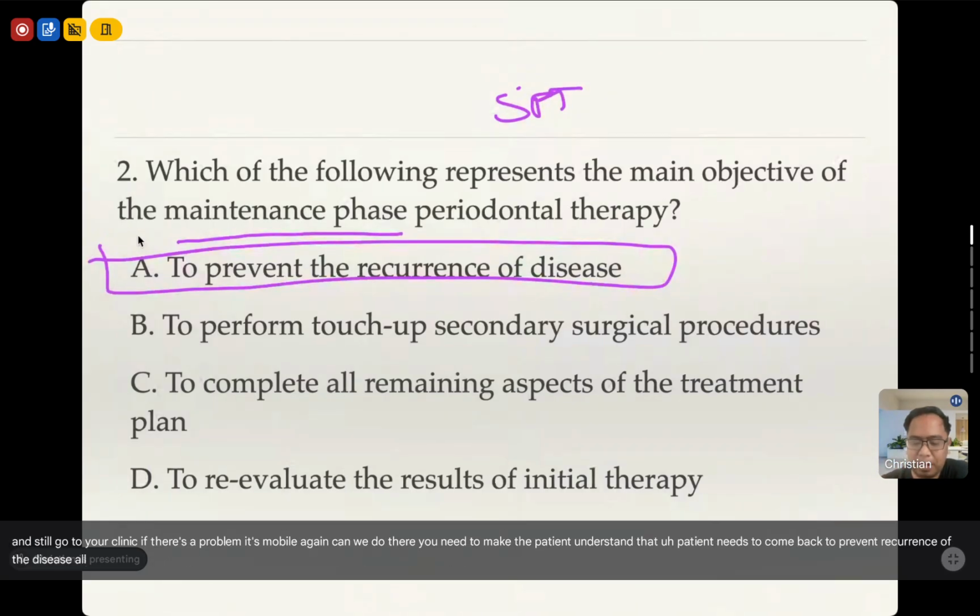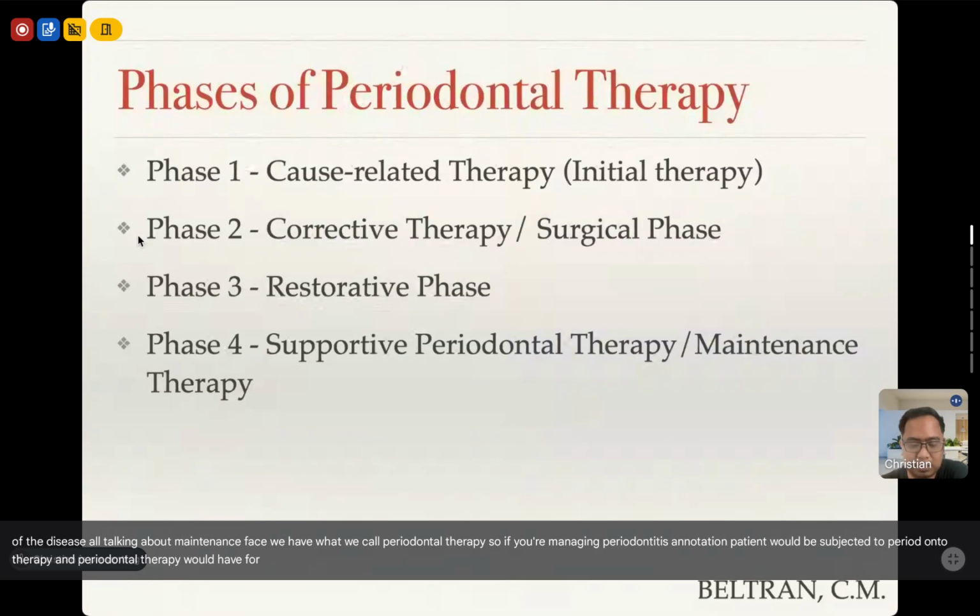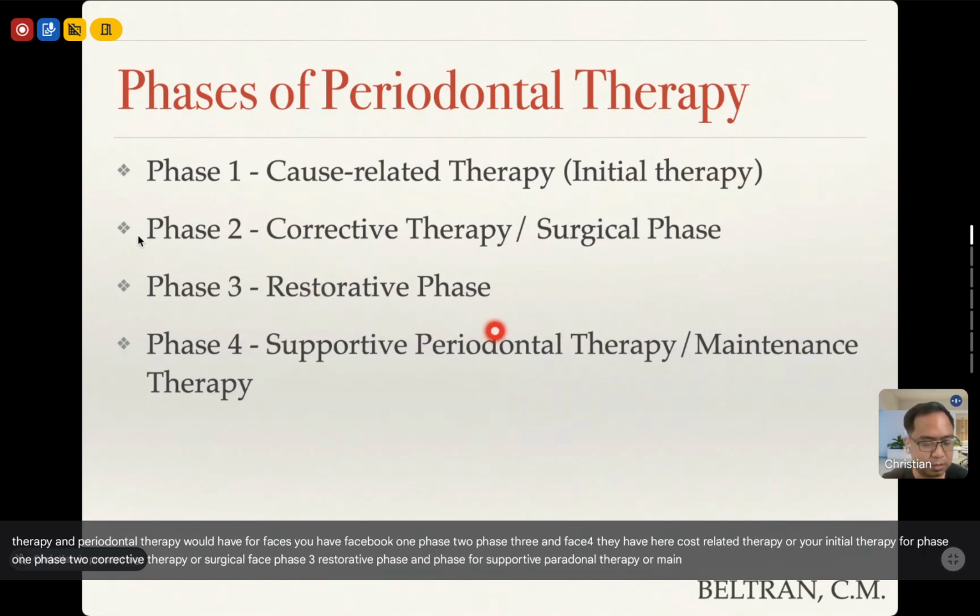All right. Talking about maintenance phase, we have what we call periodontal therapy. So if you're managing periodontitis on a patient, the patient would be subjected to periodontal therapy. And periodontal therapy would have 4 phases. You have phase 1, phase 2, phase 3, and phase 4. You have here cause-related therapy or your initial therapy for phase 1, phase 2, corrective therapy or surgical phase, phase 3, restorative phase, and phase 4, supportive periodontal therapy or maintenance phase.